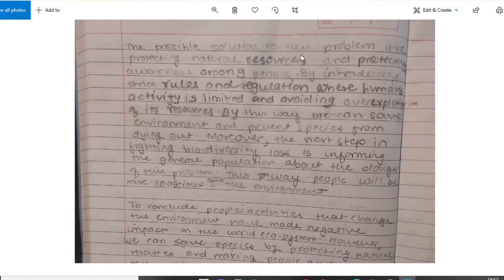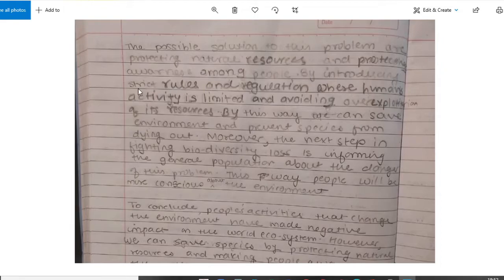So the possible solution to this problem is protecting natural resources and protecting awareness among people. No, projecting awareness among people or creating awareness among people. You cannot protect the awareness among people. There is no awareness among people to protect. We need to create the awareness among people.